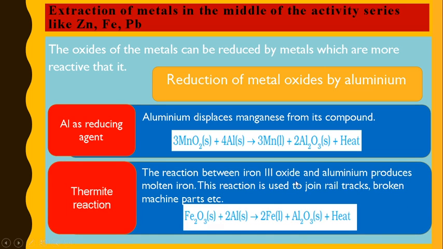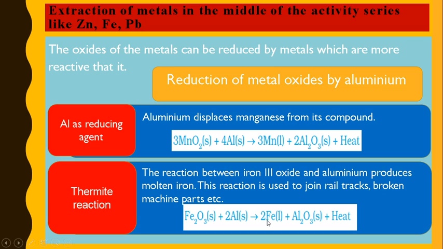A similar reaction is done with iron oxide also. So iron oxide is heated with aluminium to give iron metal and aluminium oxide. Heat is also released here. It is a highly exothermic reaction and the iron obtained is again in liquid state.